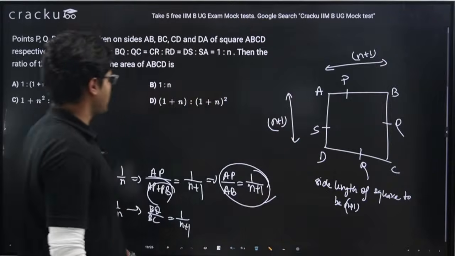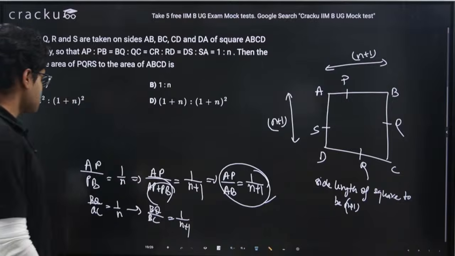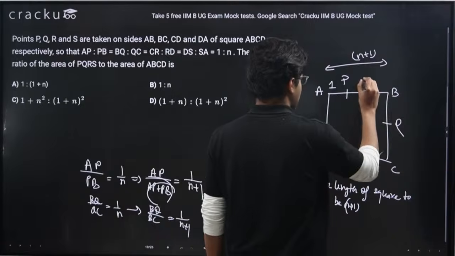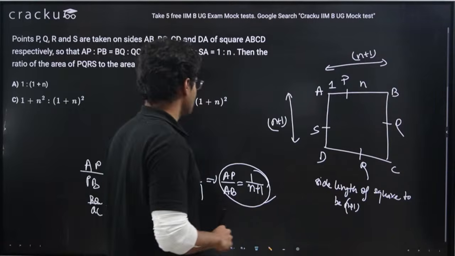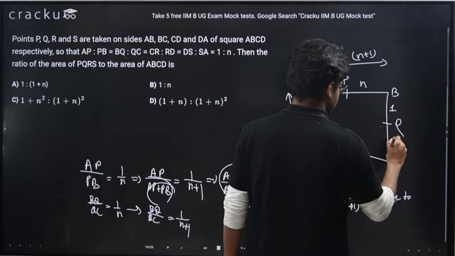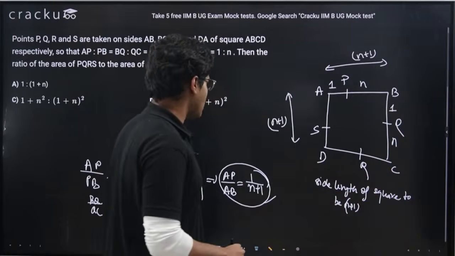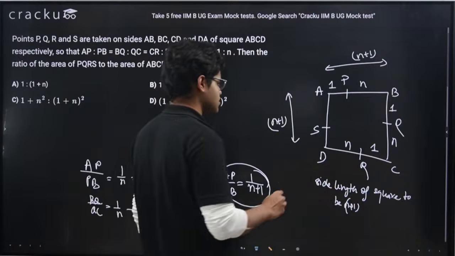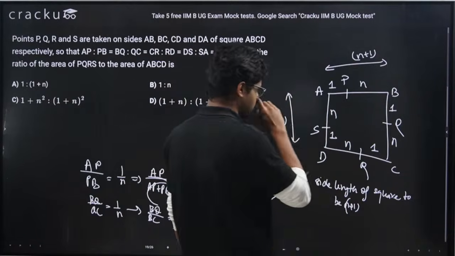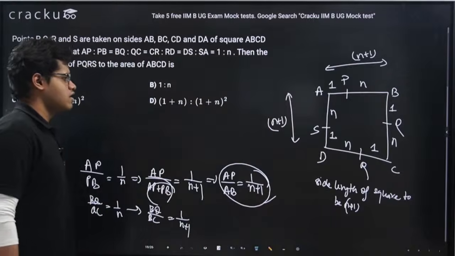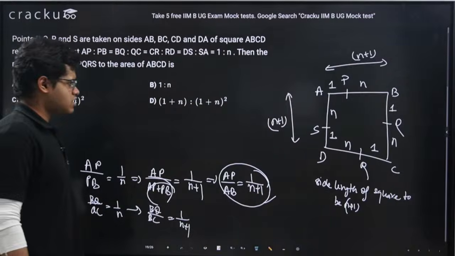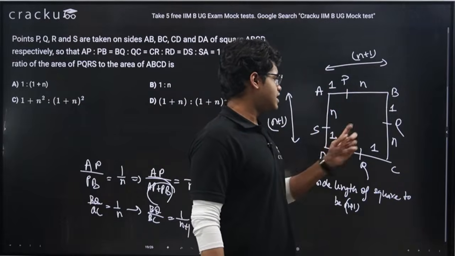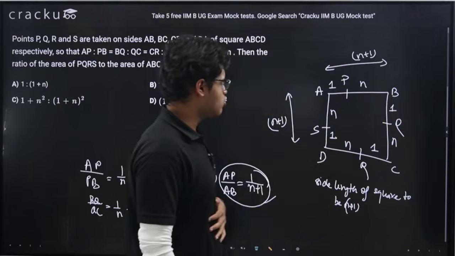If the side length of the square is N plus 1, which means AP is to PB, this is 1, this is N. BQ is to QC, this is 1, this is N. CR is to RD, this is 1, this is N. DS is to SA, this is 1, this is N, right? So we have arranged this, which means this is N plus 1, so AP measurement is 1, PB measurement is N, BQ measurement is 1, QC measurement is N.